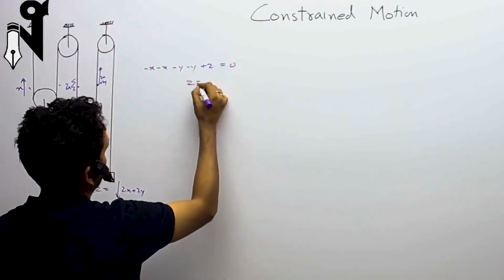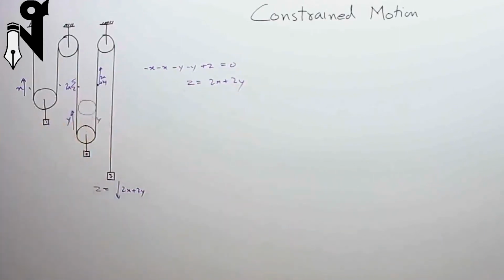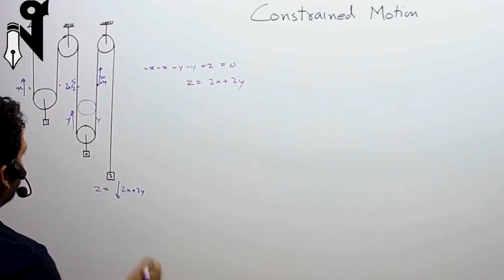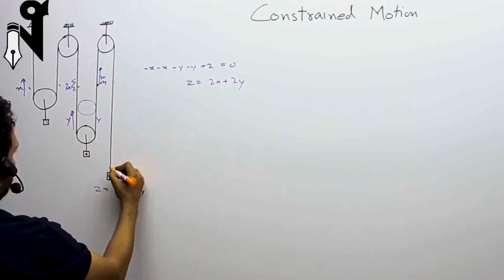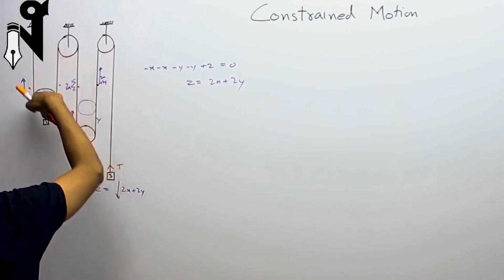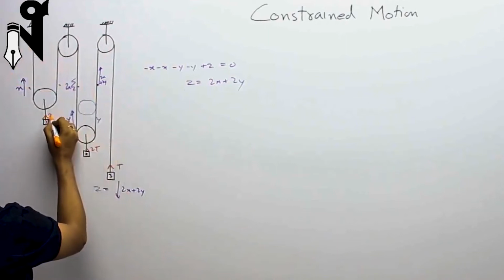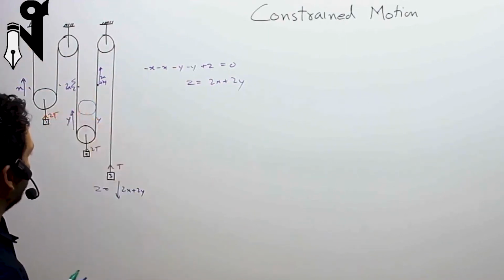So what you get is z is equal to 2x plus 2y. So that's your method 2. Method 3 will be a similar thing. So this is being pulled up by T tension. The T tension goes all over the single string. So this must be 2T and this must be 2T.